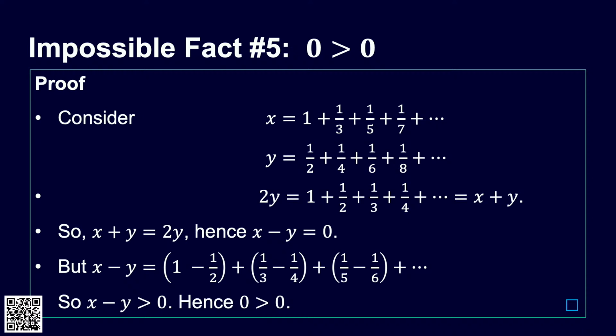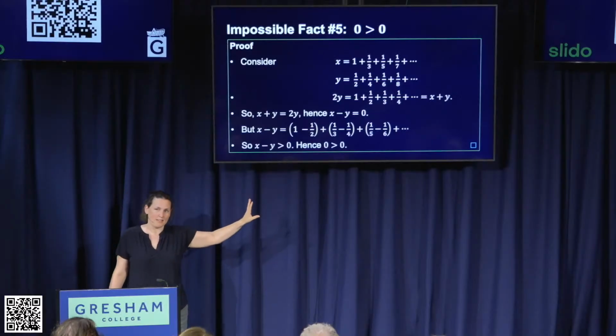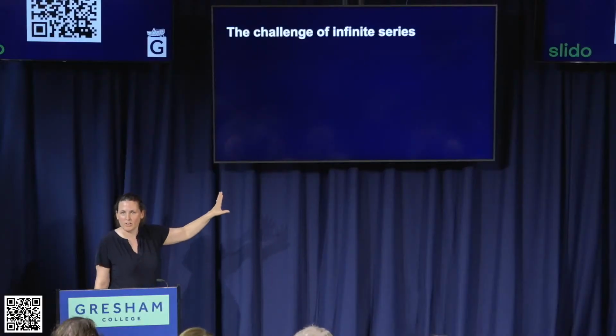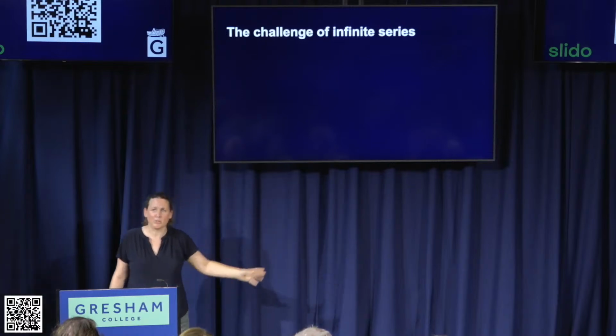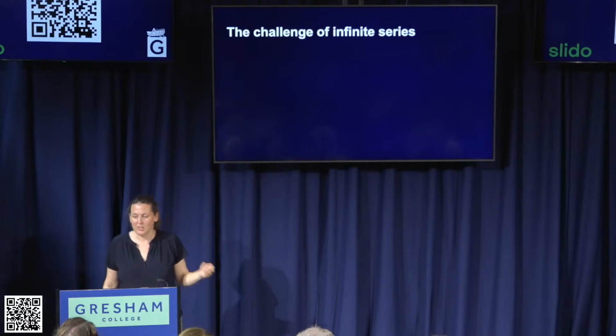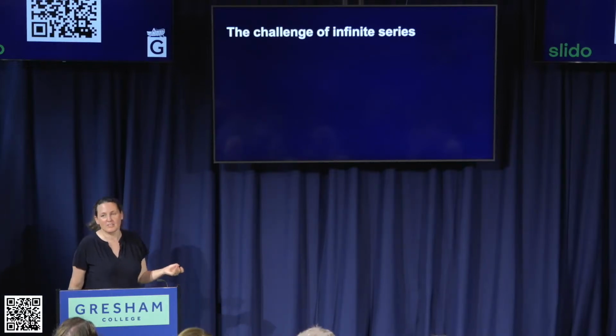So I think it's now time. We already saw an infinite sum doing something a little bit suspicious, let's say, right at the beginning. Here we've got another bit of something odd going on with infinite sums. So it's now time, I think, to talk about the challenge of infinite series. How can we understand what's going on? Have we really proved that 0 is greater than 0? I hope not. I hope we haven't proved that 1 equals 0. So what do we do with infinite series?